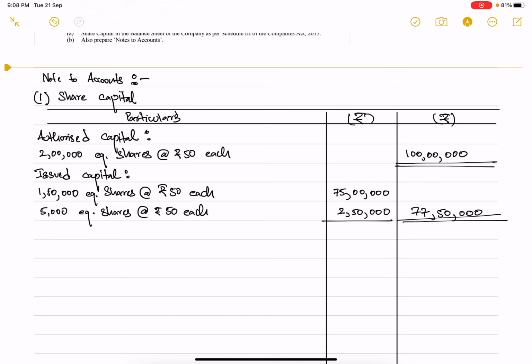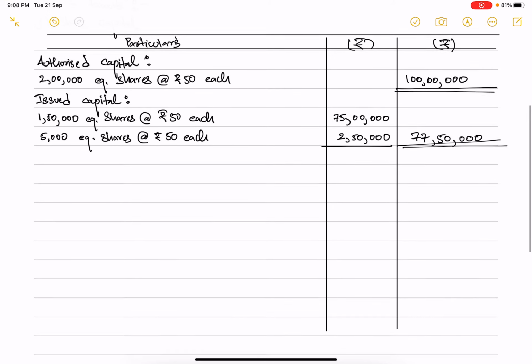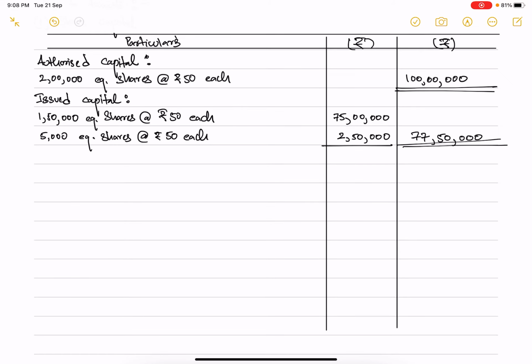Now after the details about issued capital have been presented, the next part that we are supposed to show is the subscribed capital. Now if you refer to your pro forma, under the head of subscribed capital there are 2 categories.